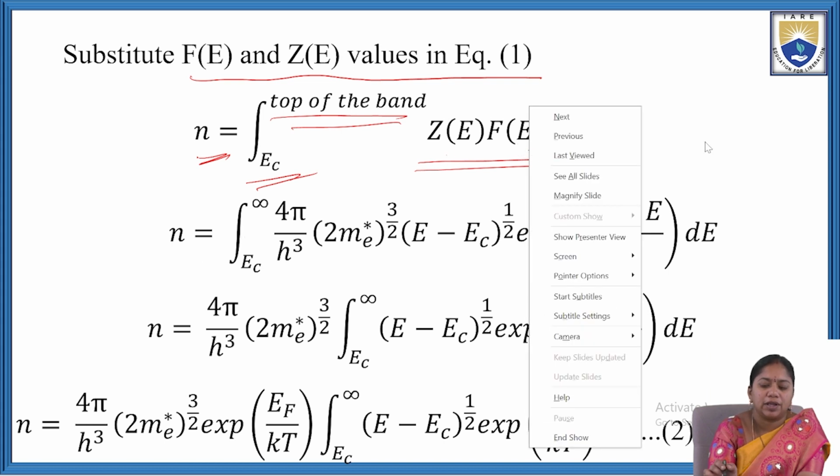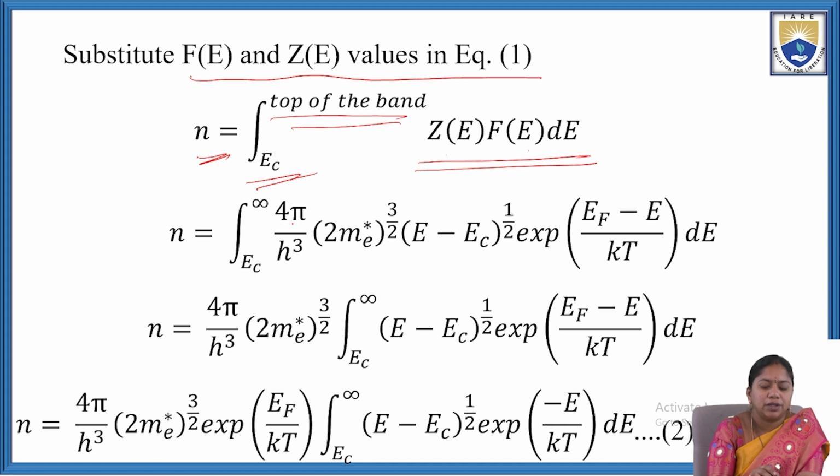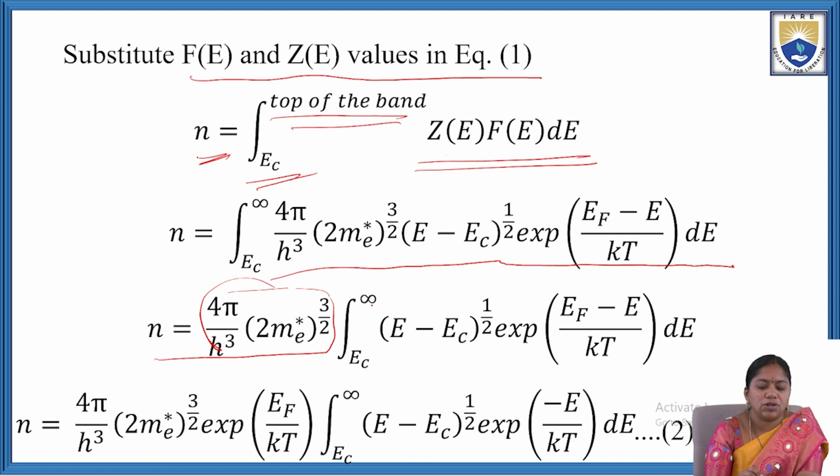We will get the equation n equal to the integral from Ec to infinity of 4π/h³ (2me*)^(3/2) (E − Ec)^(1/2) e^((EF − E)/kT) dE. So this equation can be written as n equal to 4π/h³ (2me*)^(3/2), which is a constant value, times the integral from Ec to infinity of (E − Ec)^(1/2) e^((EF − E)/kT) dE.